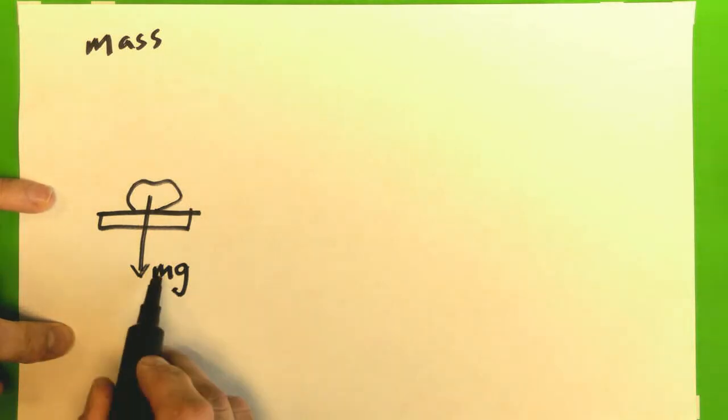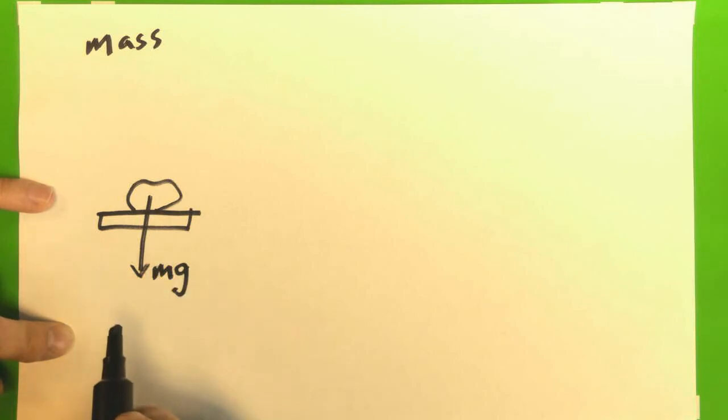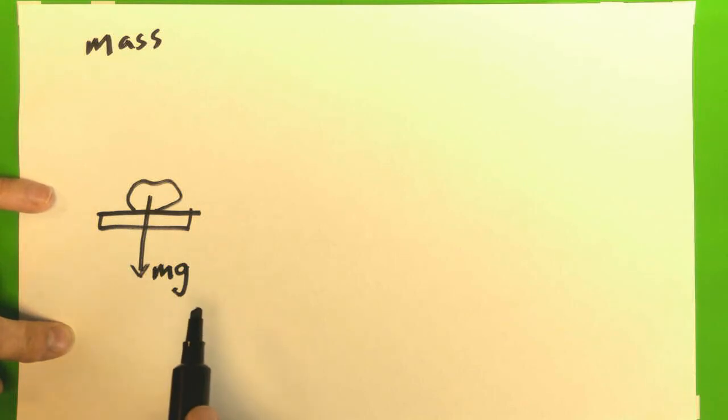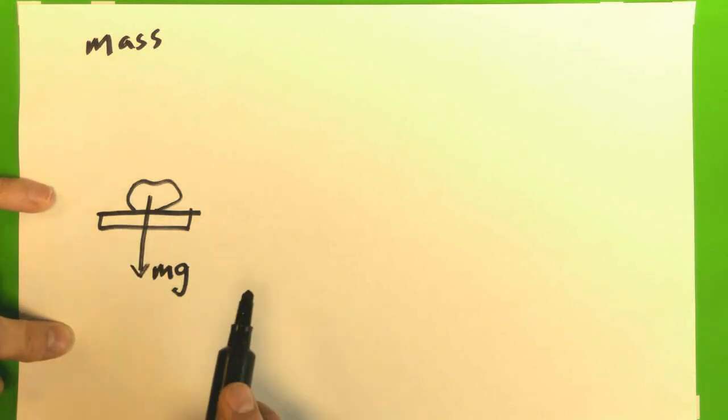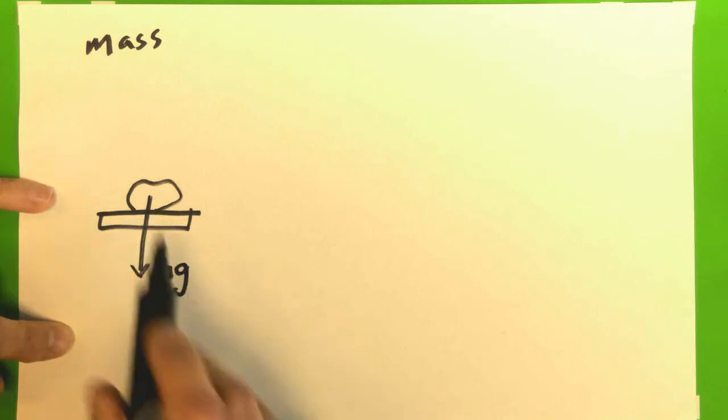And so since m is the mass of the object, g is the gravitational acceleration, together the product is the force of gravity, then the scale pushing back up on that rock, or that mass there, tells us how big mg is. And so we say, oh, well, weight, mass, kind of the same thing.